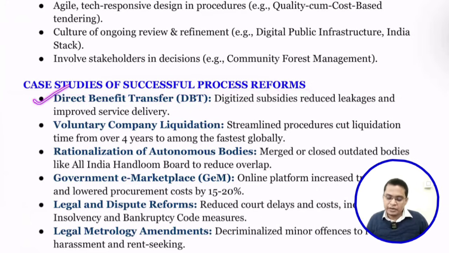For example, DBT we have implemented. So it digitizes and targets the subsidy. So that is what led to reduced leakage and improved service delivery. So this is a good thing.